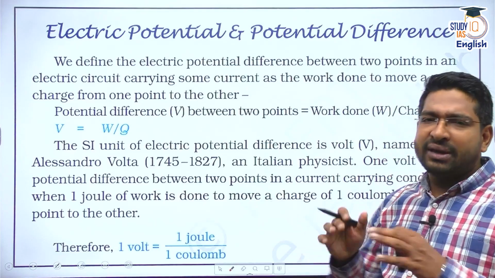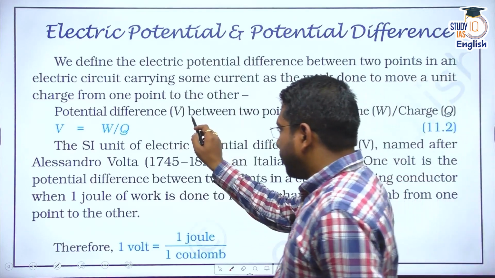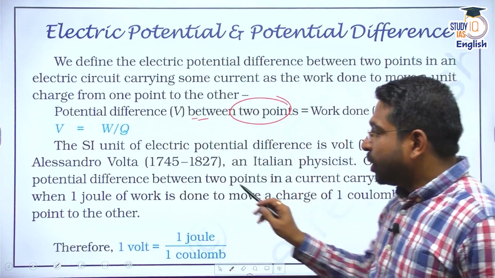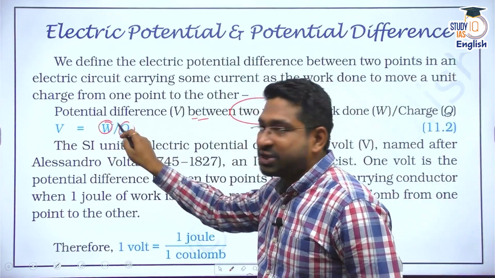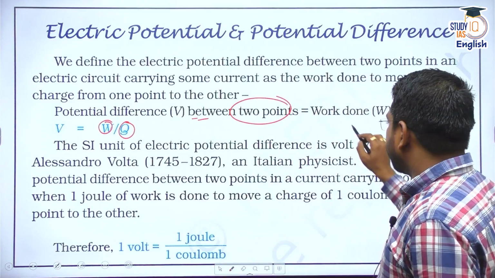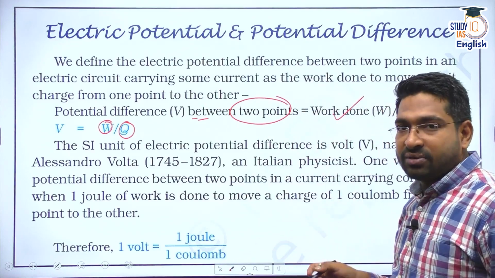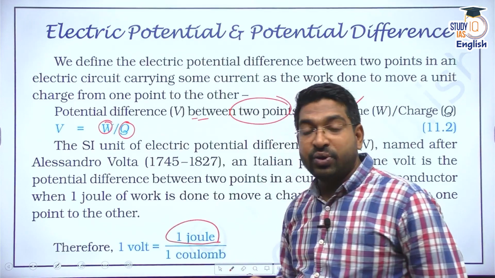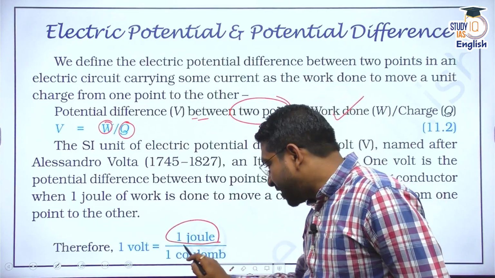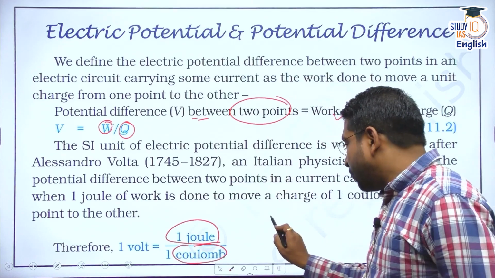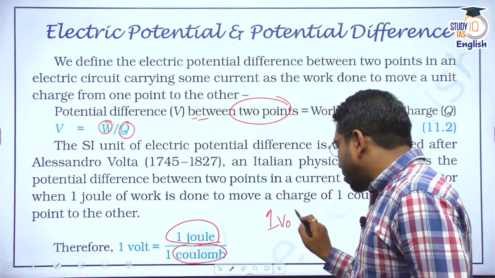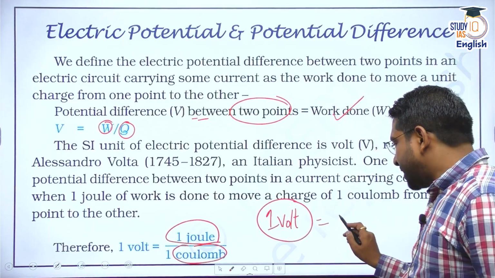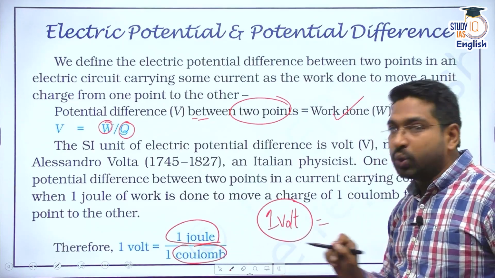And how do we calculate it? Remember, a potential difference between 2 points in an electric field depends on the work done and the charge you're moving. Work is measured in joule. You do know the unit of work is joule, right? And the unit of charge is coulomb. So voltage, or potential difference, is calculated as work done per charge, meaning joule by coulomb.